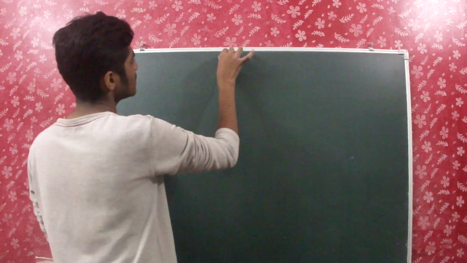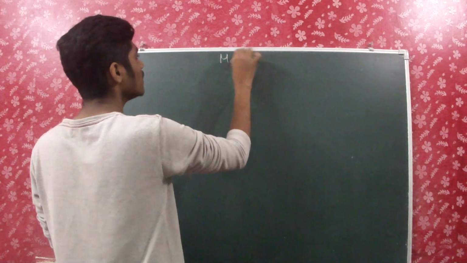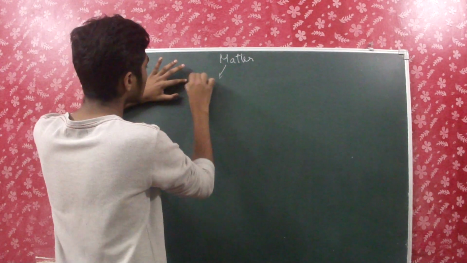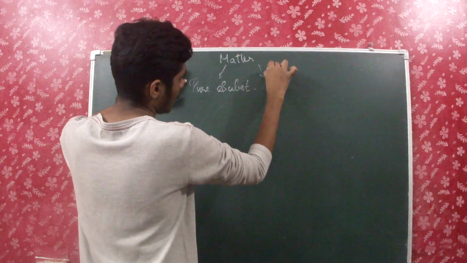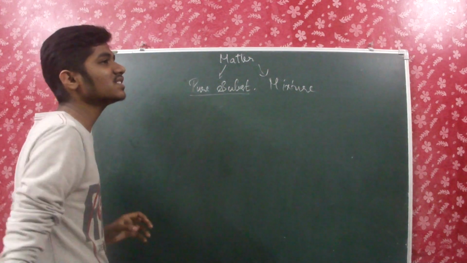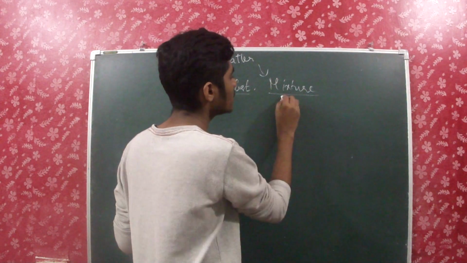So today we will be dealing with, as in the previous video we talked about the two types of matter. Matter is anything which occupies space and has mass. It's of two types: pure substances and mixtures. We learned that pure substances are made of similar kinds of particles, and mixtures have different types of particles of different chemical nature.